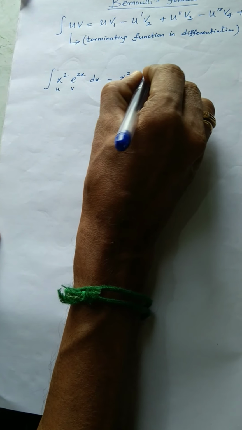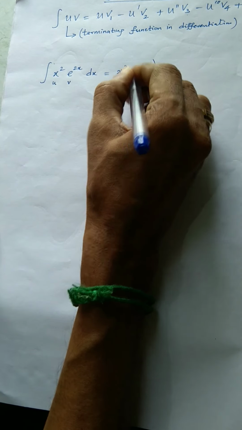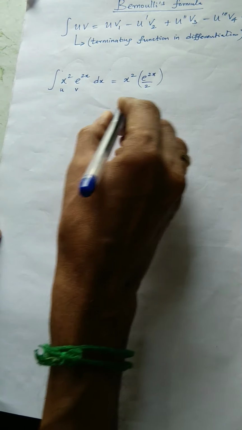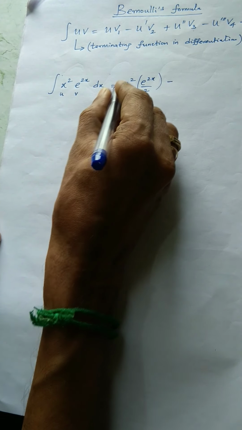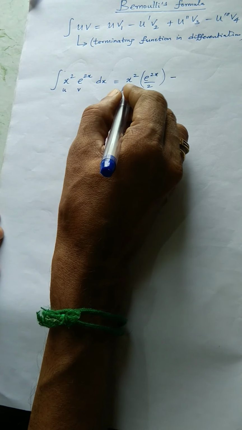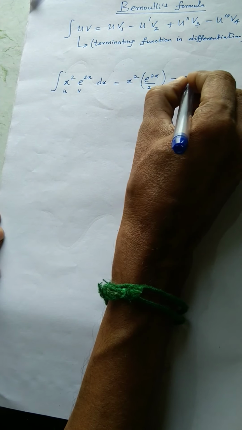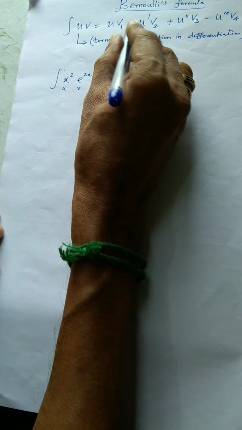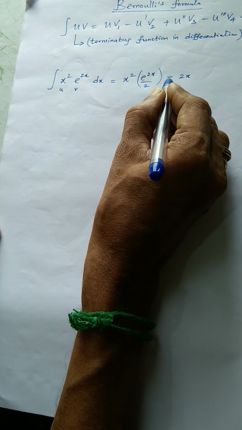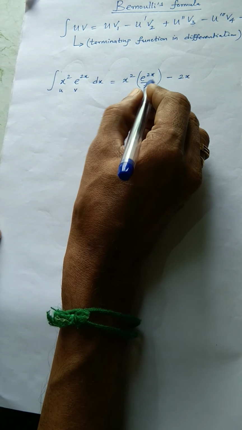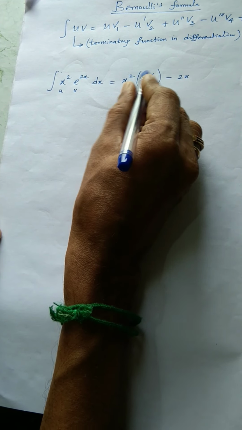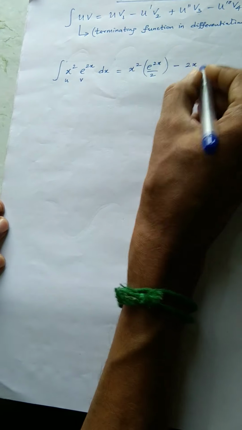Always use brackets. If there is any fraction, it's on the safer side if you use brackets. Minus derivative of x square, 2x, see the formula, minus by default in Bernoulli's formula, then integrate v1, so that is your v2.